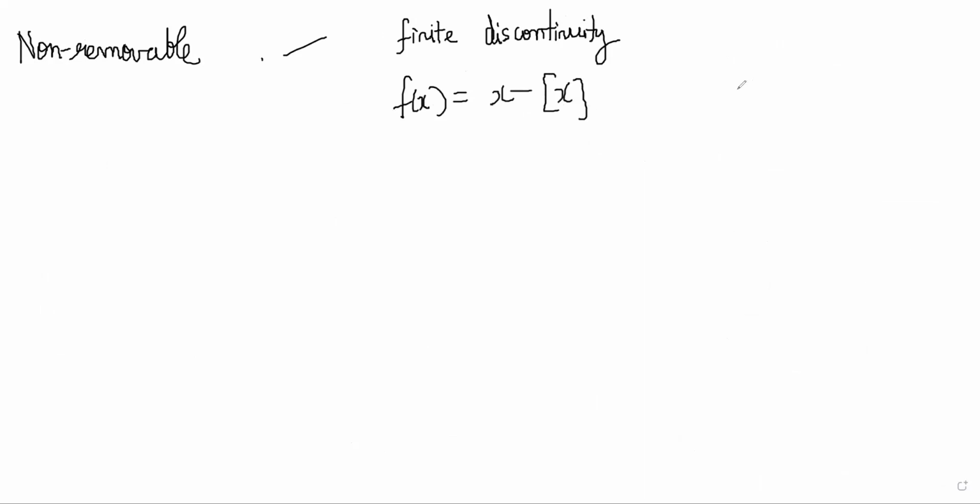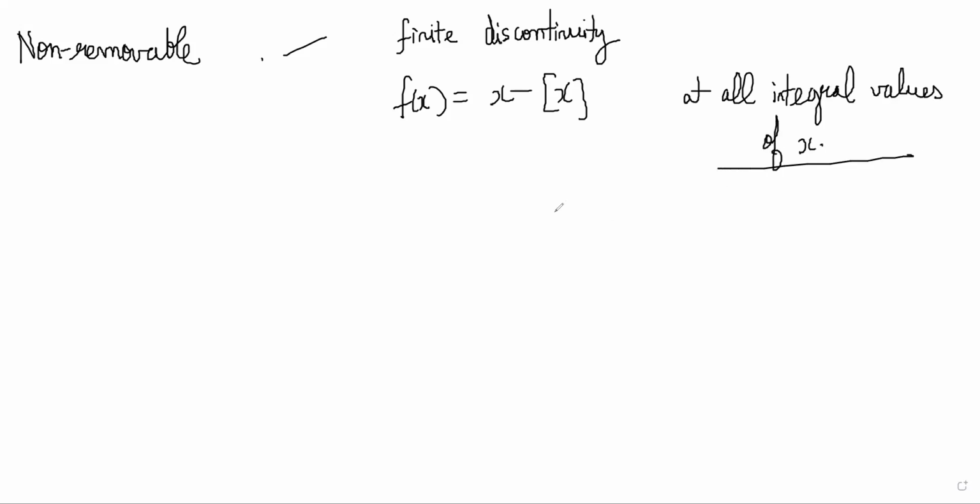Non-removable discontinuity can be, for example, a finite discontinuity. I'll give an example. For example, f(x) is equal to x minus GIF of x, the greatest integer function, at all integral values of x. So at all integral values of x, you will see that the limit does not exist, no?